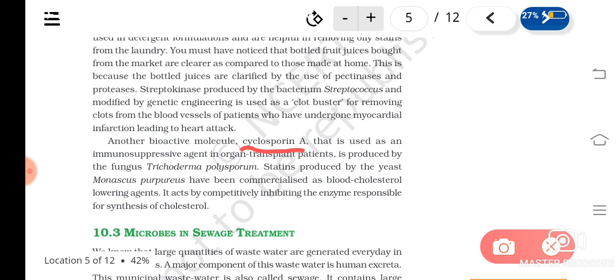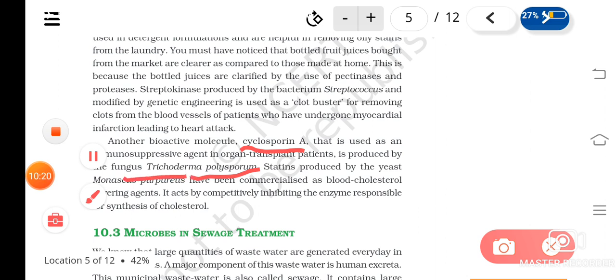If the immune system reacts very vigorously, the organ transplantation may fail. So we need to give immunosuppressants. Cyclosporin A is an immunosuppressive agent, and it is produced by the fungus Trichoderma polysporum.